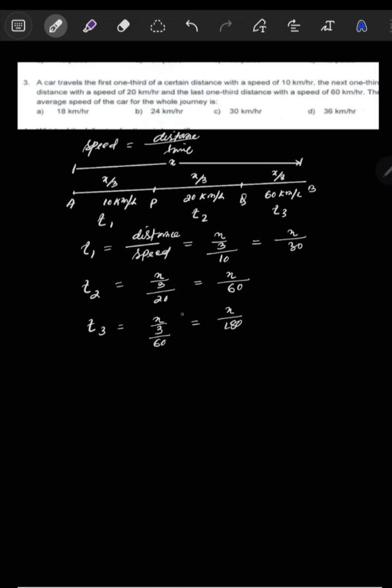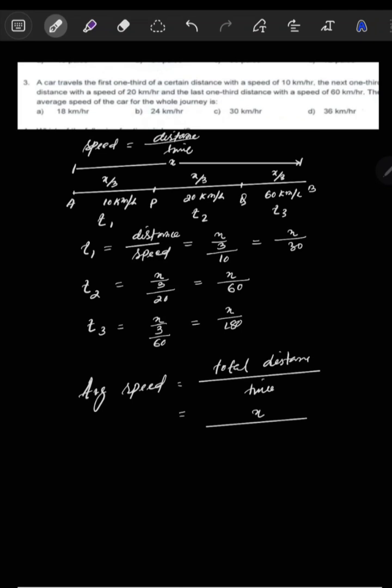Now in the question they ask to find the average speed. So we got our times, so now you can find our average speed. Your average speed is equal to total distance covered by time. Now the total distance, we consider, is x. Now time, if you add here, t1 is x by 30, plus t2 is x by 60.